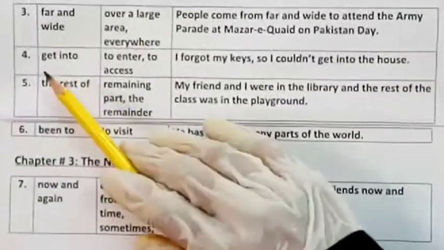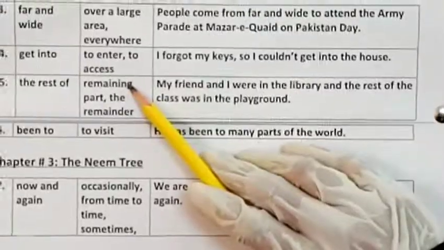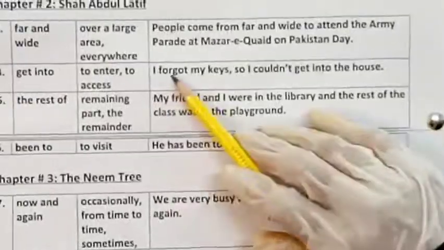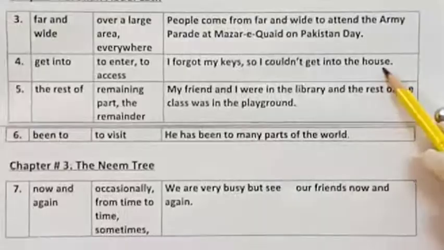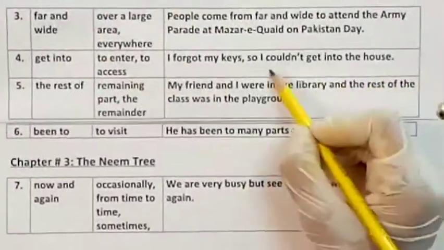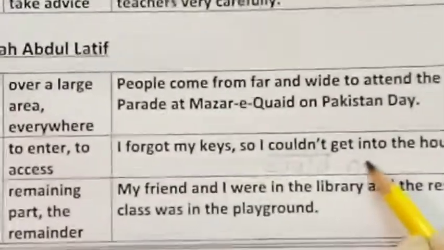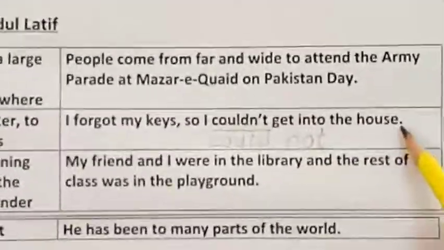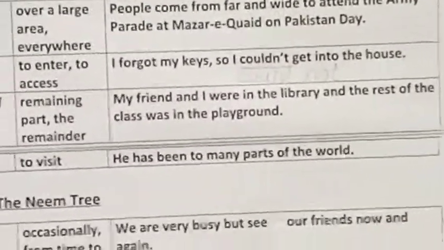So the next one is get into. Get into means to enter or to access, दाखिल होना या पहुँच होना. I forgot my keys, so I couldn't get into the house. And better you write here could not, the contraction. Couldn't, you better to write could not. So I could not get into the house. It means that I could not enter the house.